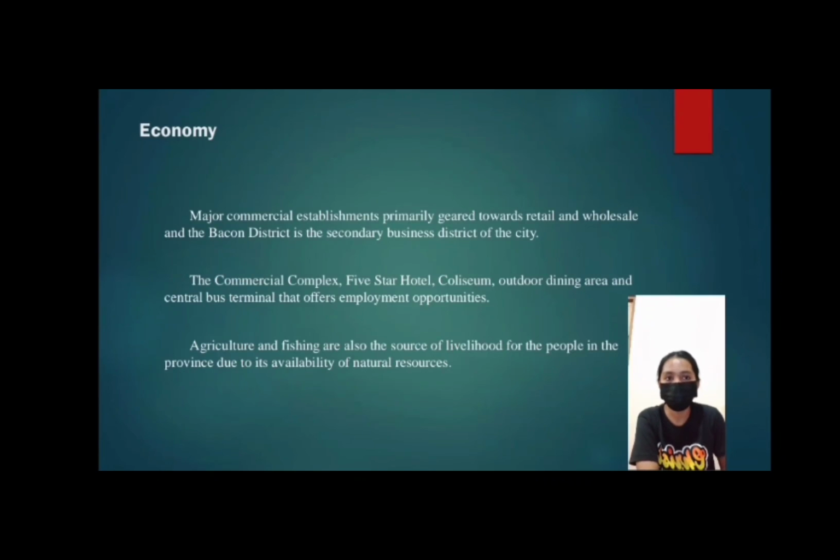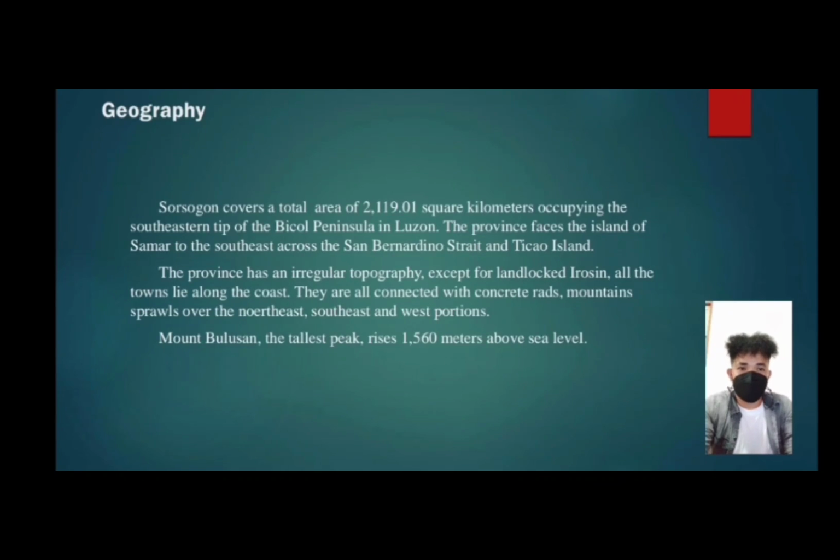Economy. Major commercial establishments primarily geared towards retail is the secondary business district of the city. The commercial complex, five-star hotel, coliseum, outdoor dining area, and central bus terminal offer employment opportunities. Agriculture and fishing are also the source of livelihood for the people in the province due to its availability of natural resources. Geography of Sorsogon.